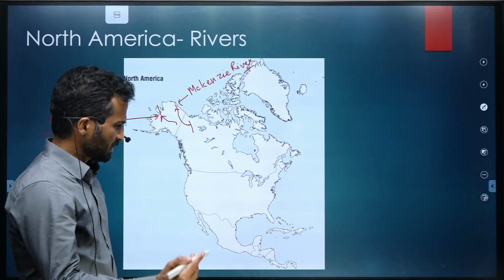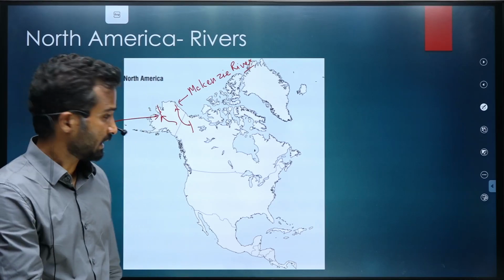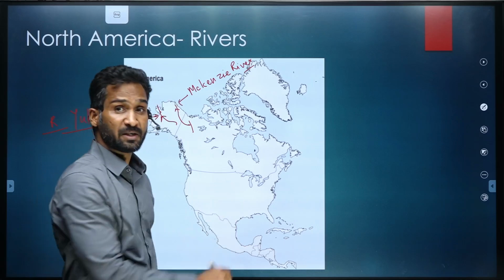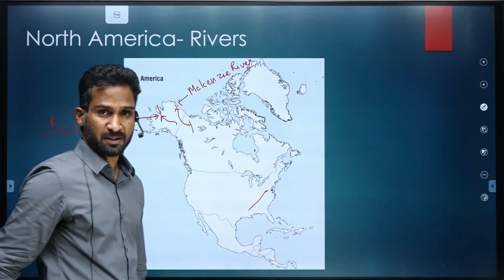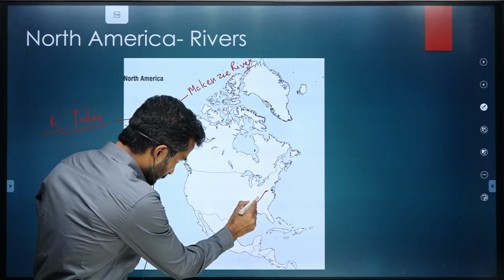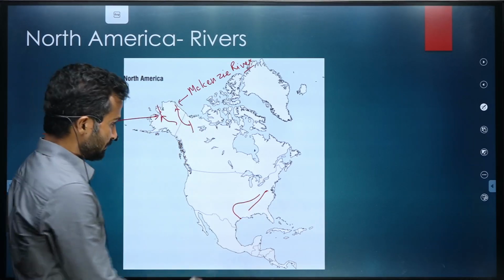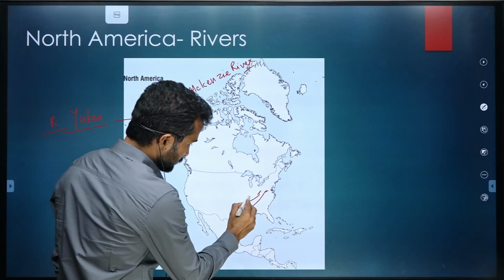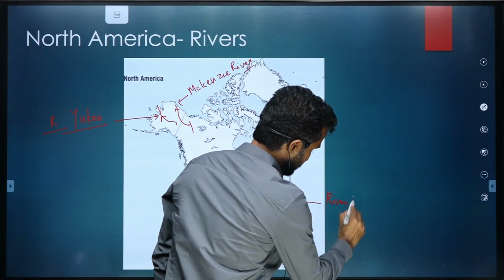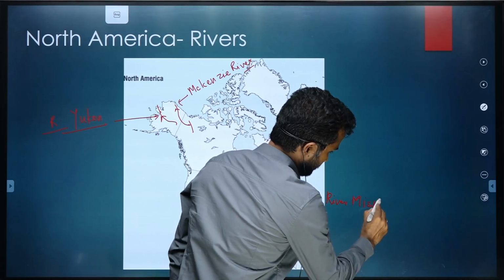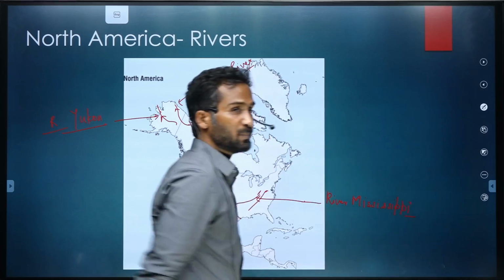Okay, now let's talk about the most important river of entire North America, which flows in USA. If you remember, I told you there is Appalachian Range, and west of Appalachian Range over here there is a river which originates, and this river is known as River Mississippi.